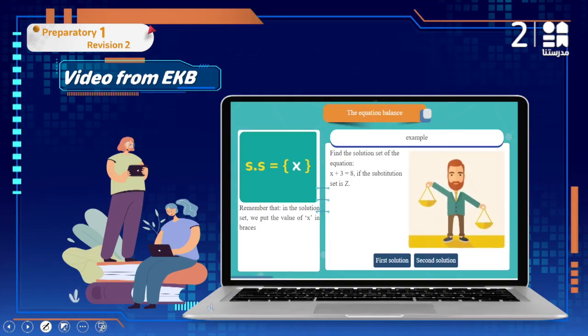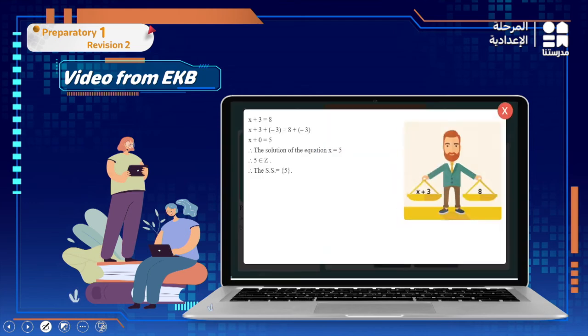We want to find the solution set of the equation x plus 3 equals 8 if the substitution set is Z. The solution key is to put x in one side without any other numbers. So the first step in solution is adding -3 to both sides. And as -3 is the additive inverse of 3, they will cancel each other's values. Therefore, x equals 5, which belongs to Z.